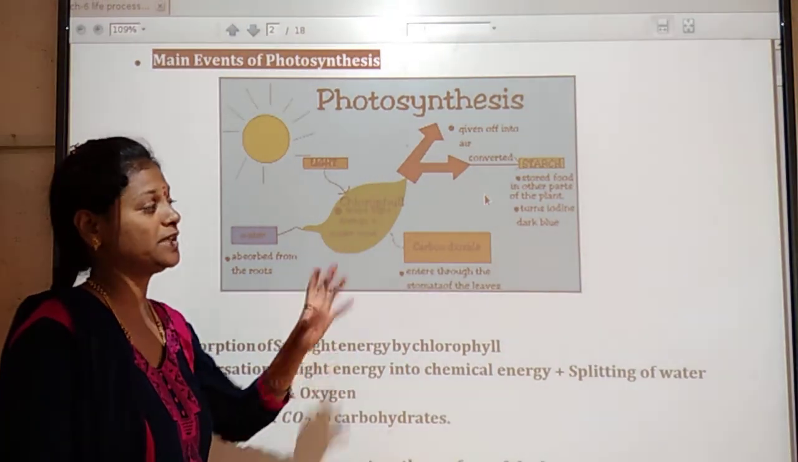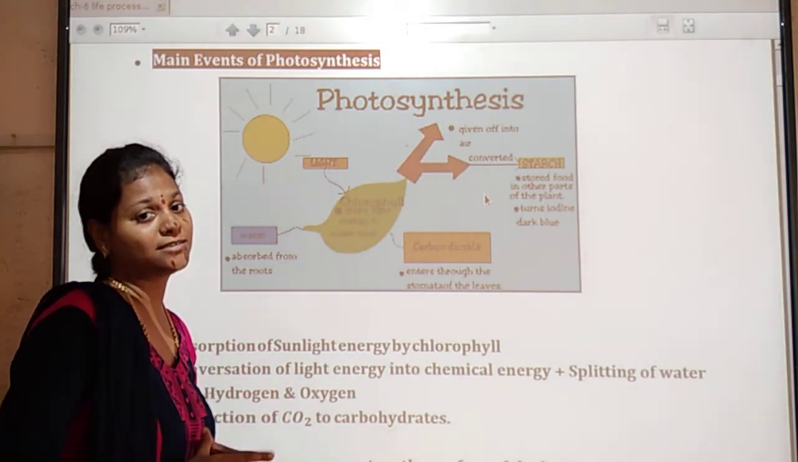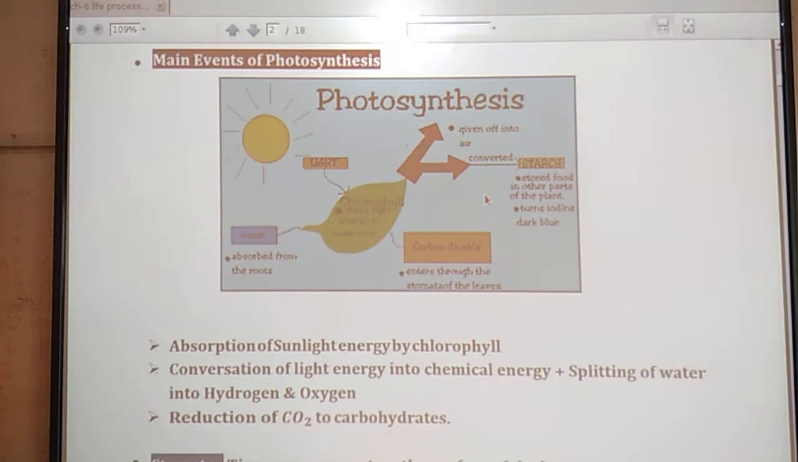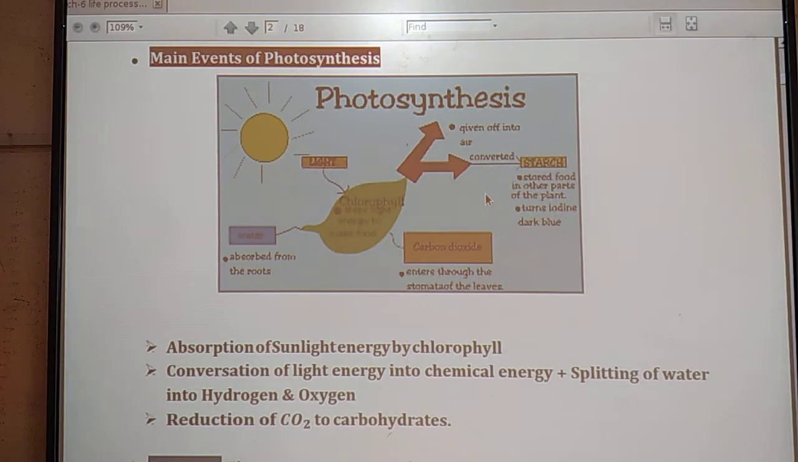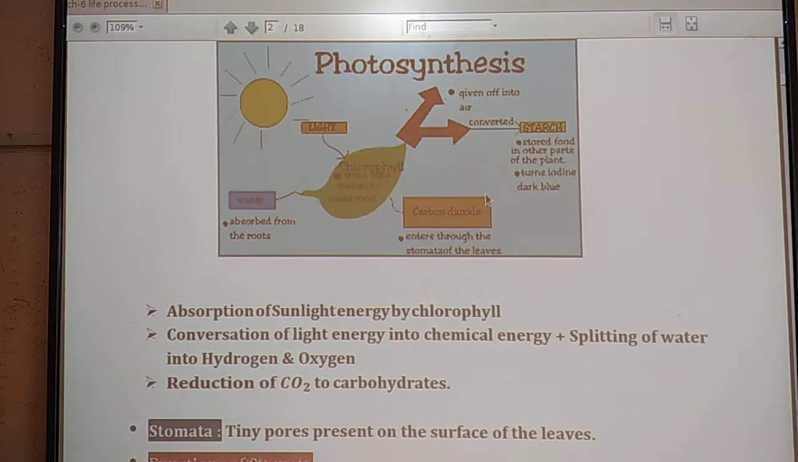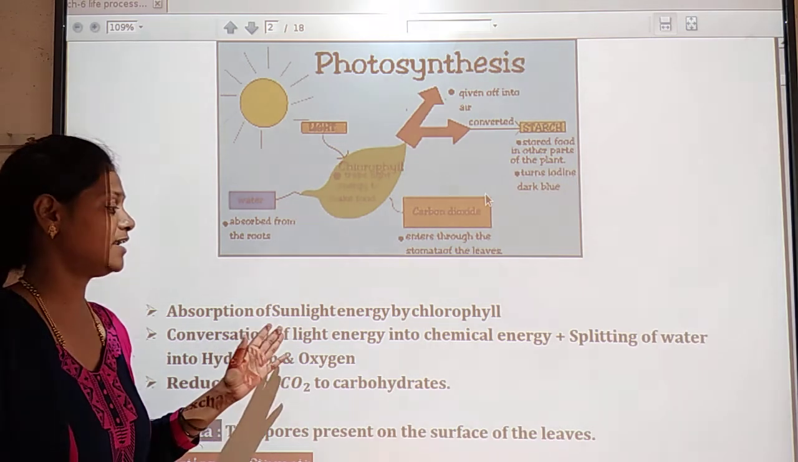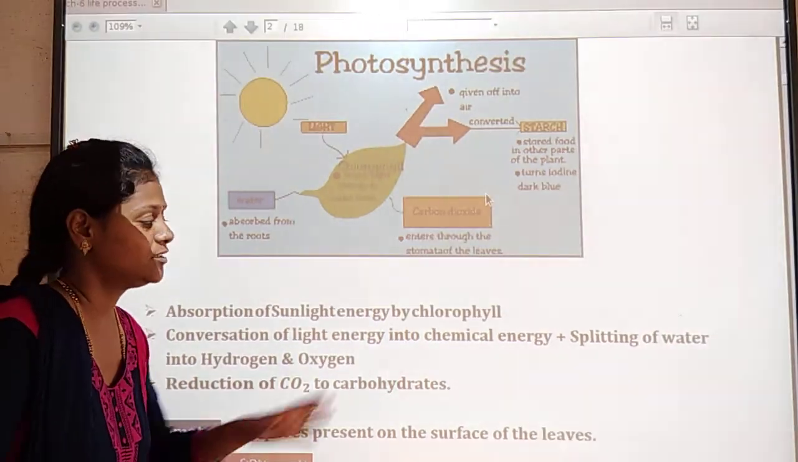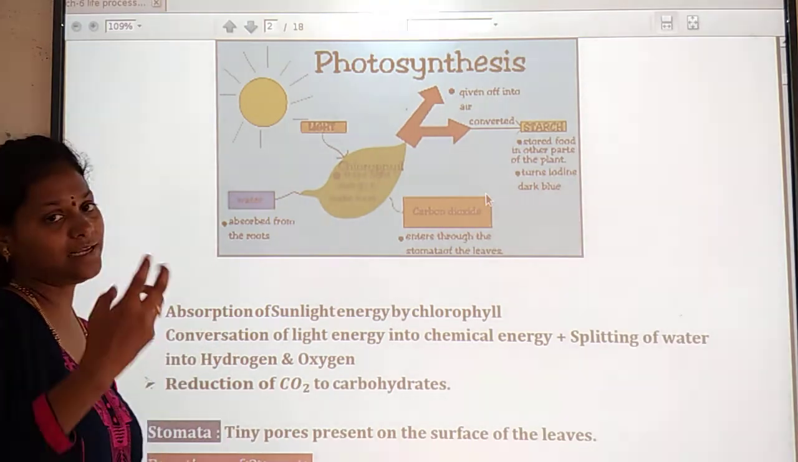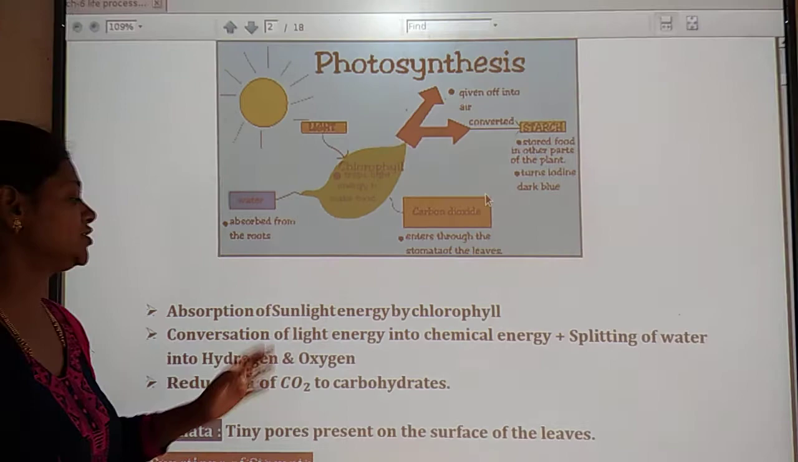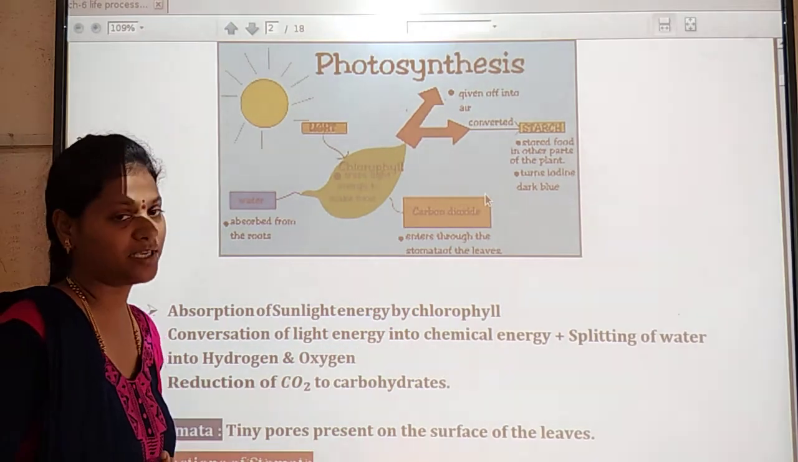So in the form of starch, energy gets stored in the plants. Okay, so this is the concept about the events of photosynthesis that take place in the plants. Here, absorption of sunlight energy by chlorophyll. With the help of chlorophyll, sunlight energy gets absorbed. Here, conversion of light energy into chemical energy.